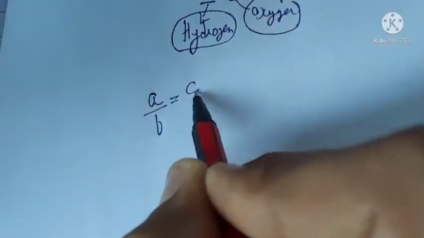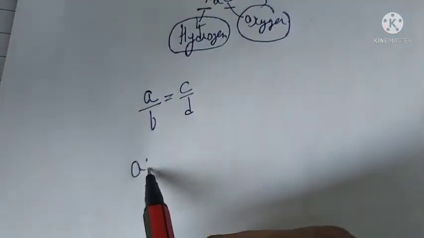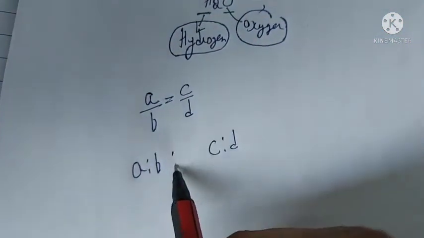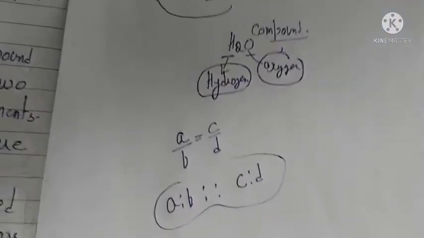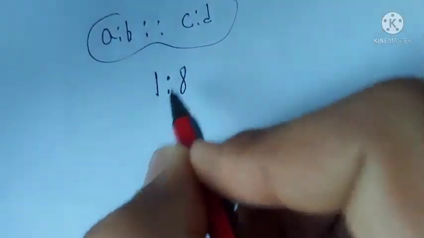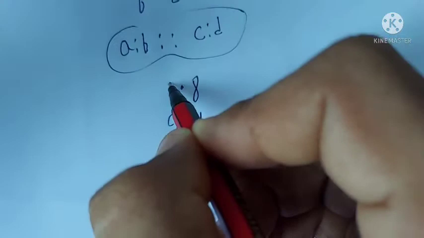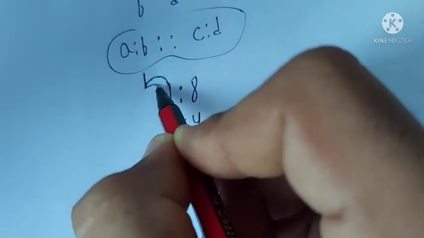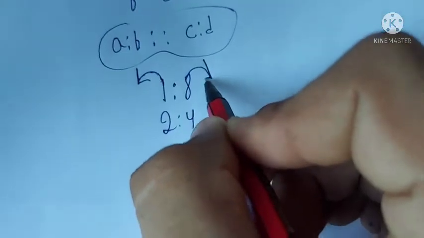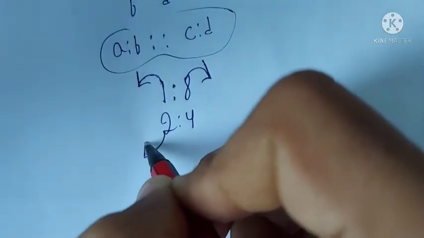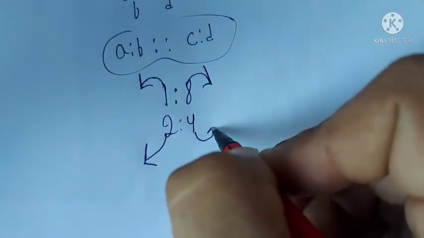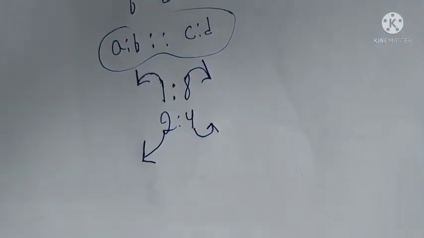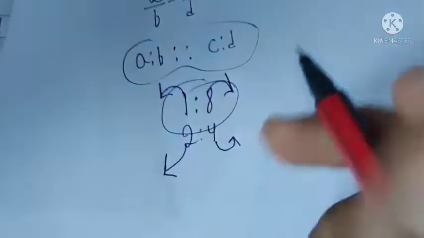Proportion, you know, is like A is to B equals C is to D. So we can say A is to B and C is to D are in proportion to each other. The ratios are equal. Proportion means like this: 1 is to 8, 2 is to 4. That means for every one girl in the class there are 8 boys in the class. For every 2 villages there are 4 policemen in a police station, like that. So this is a kind of proportion.